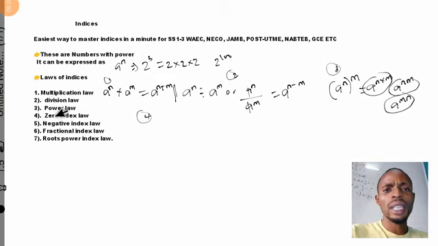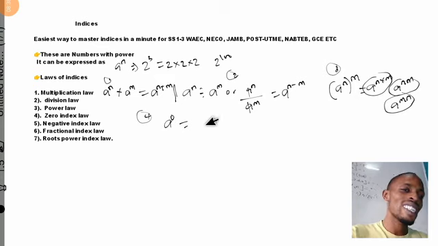So to solve this question now, zero law of indices. Whenever I say an expression that has a raised power of 0, know that anything raised to the power of 0, according to the law of indices, is equal to 1. Either you call it the zero index law, or the unity index. So it means that anything raised to the power of 0 is equal to 1.